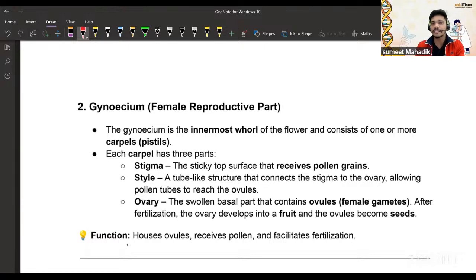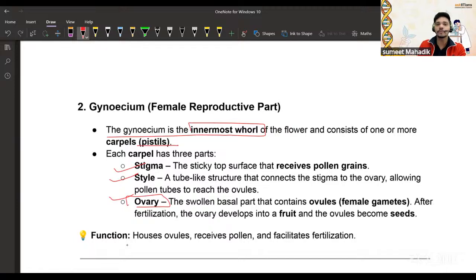So the gynoecium is the innermost whorl. The androecium was the third one, and the gynoecium is the innermost. It is also called the pistil. It contains stigma, style, and ovary. What is the function of the stigma? The pollen grain adheres on the stigma. It is sticky, so nourishment is absorbed by the pollen grain, and from the style the pollen tube is formed and reaches the egg for fertilization, right?